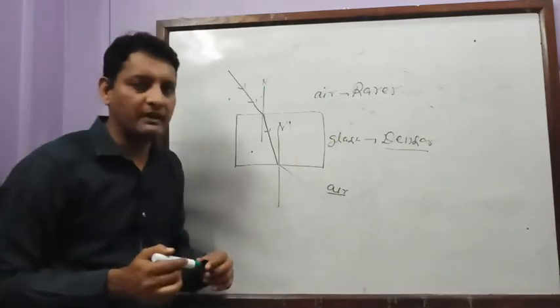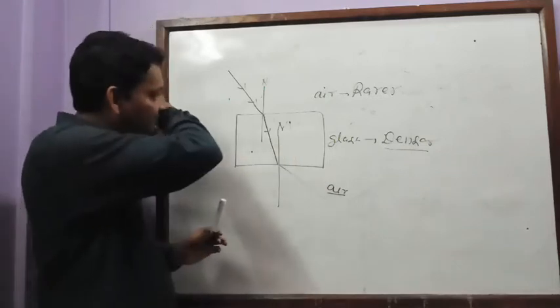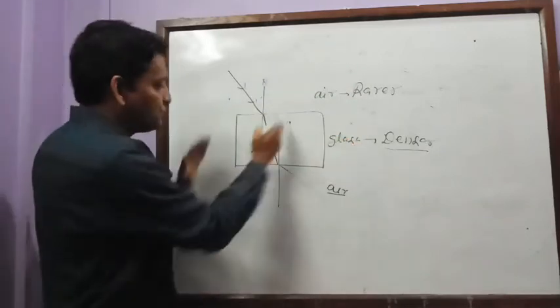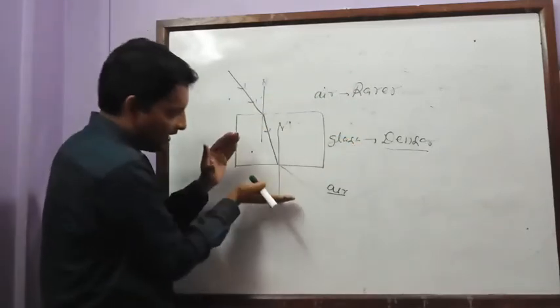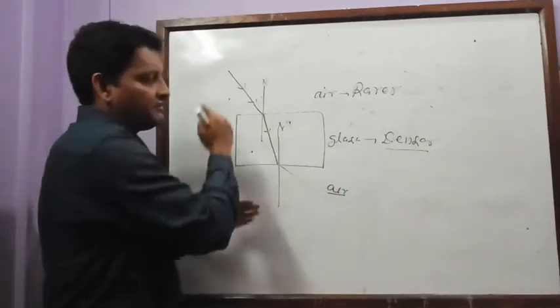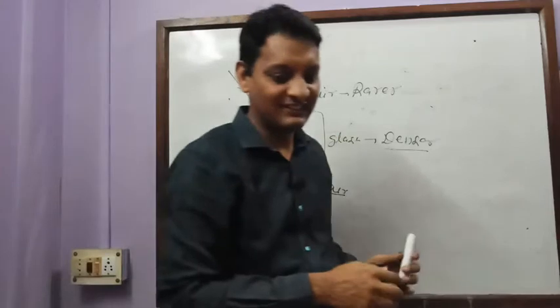So this you should always keep in mind. Once again, when the light travels from rarer medium to denser medium, it bends towards the normal, and when the light travels from denser medium to rarer medium, it bends away from the normal. Is it clear, my dear student?